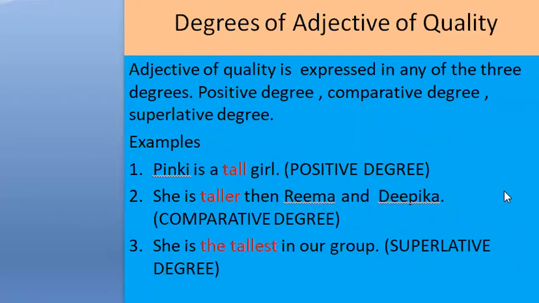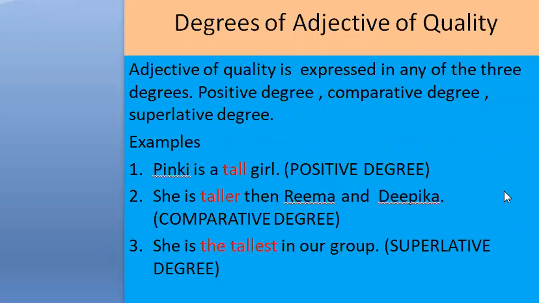If I say Mizala is a beautiful girl, there is no comparison among the girls, it is only a simple way. Here beautiful is an adjective. And if I say Mizala is more beautiful than Rebecca, there is a comparison between two girls, Mizala and Rebecca.